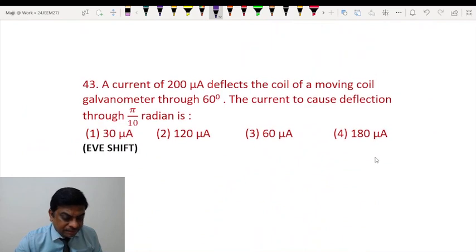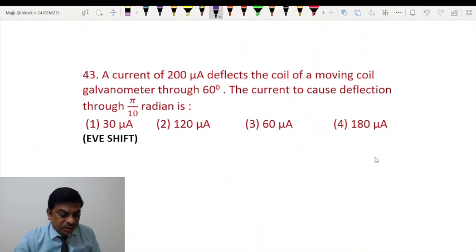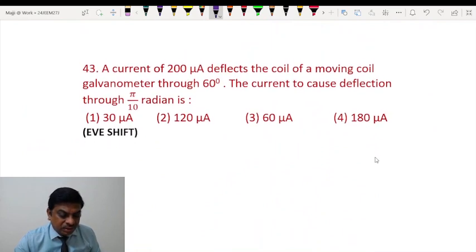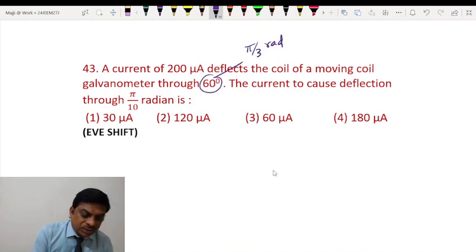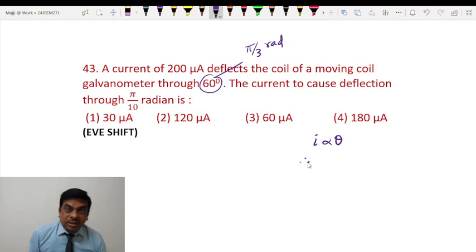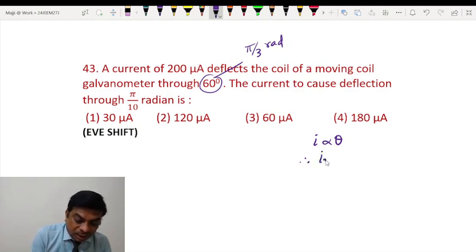Question number 43. A current of this much microampere deflects the coil of a moving coil galvanometer through 60 degrees. The current to cause deflection through pi by 10 radian. So we'll do one thing students. I'll write 60 degrees as pi by 3 radian. As you know, in case of a moving coil galvanometer, current is proportional to theta. Isn't it? Current is proportional to theta. So therefore I2 by I1 is equal to theta 2 by theta 1.